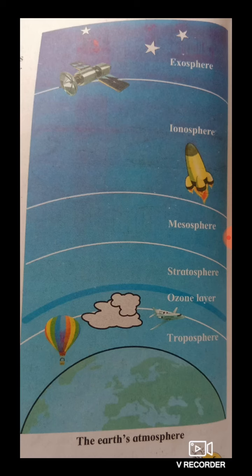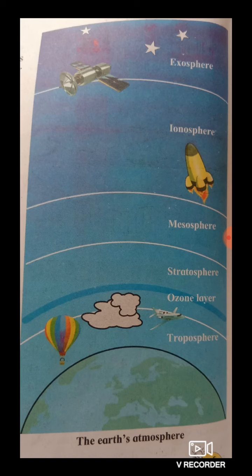So the first layer we see starts from 0, that is from the surface of the earth, to about 30 kilometers, and that layer is called troposphere.